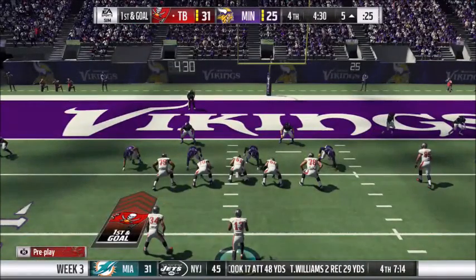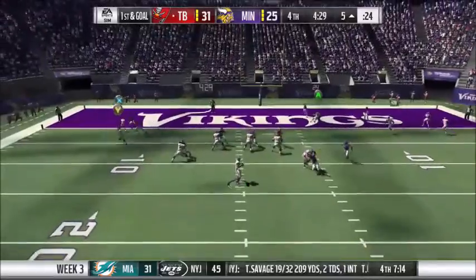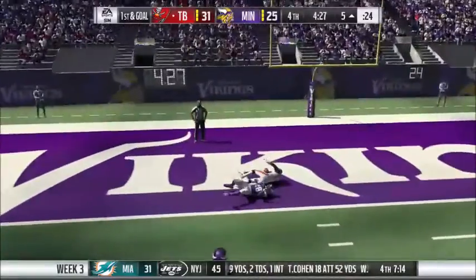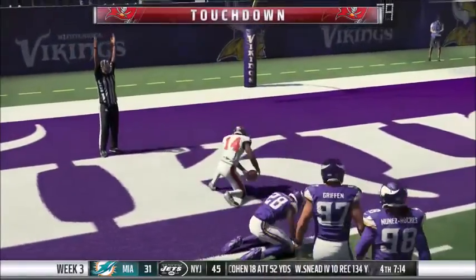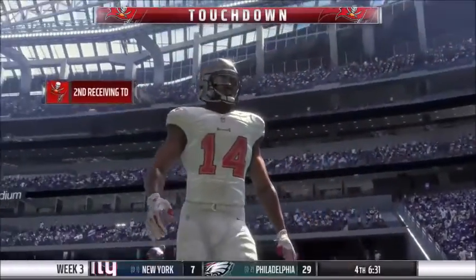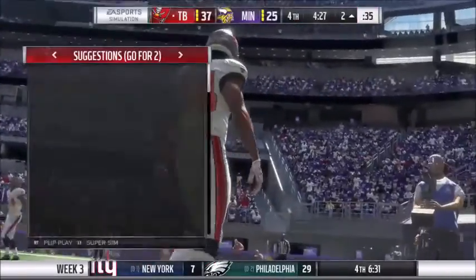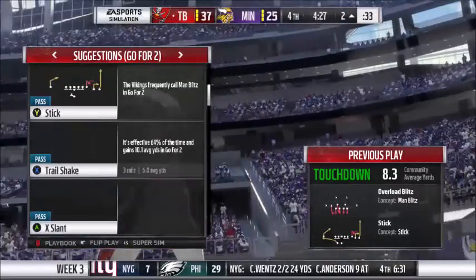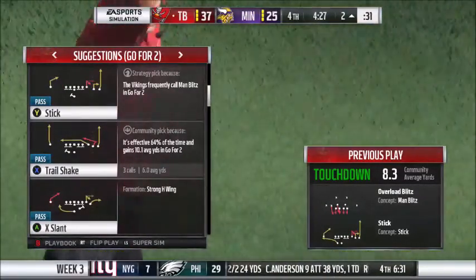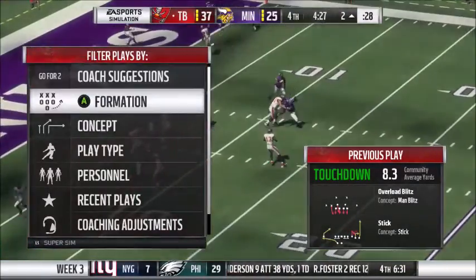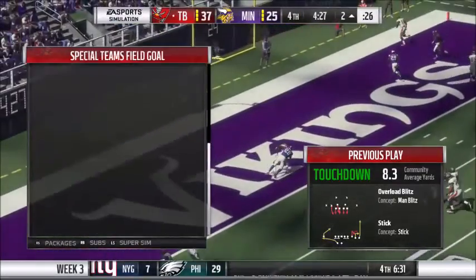So the Buccaneers are in a gun formation. Looks like the Vikings will blitz. And Stephon Diggs makes the catch. And the Buccaneers score again. That's Stephon Diggs' second receiving touchdown of the game. And now it looks like the Buccaneers will kick the field goal.